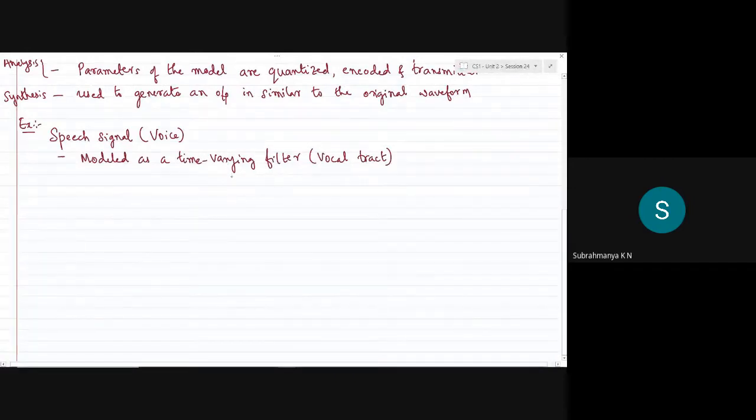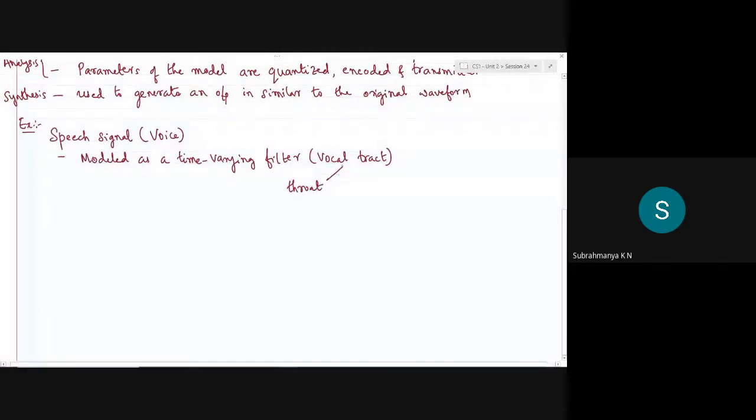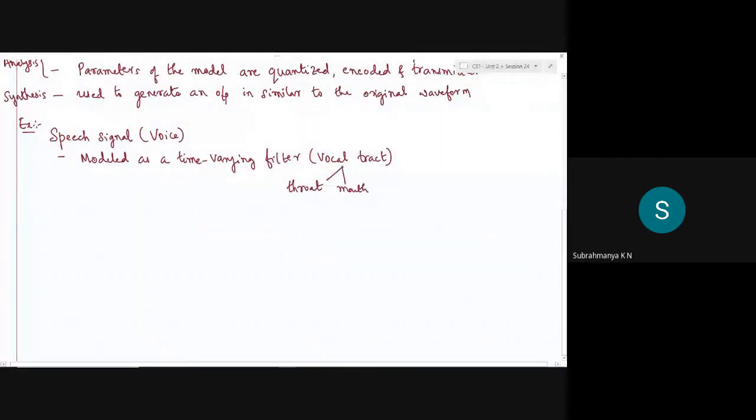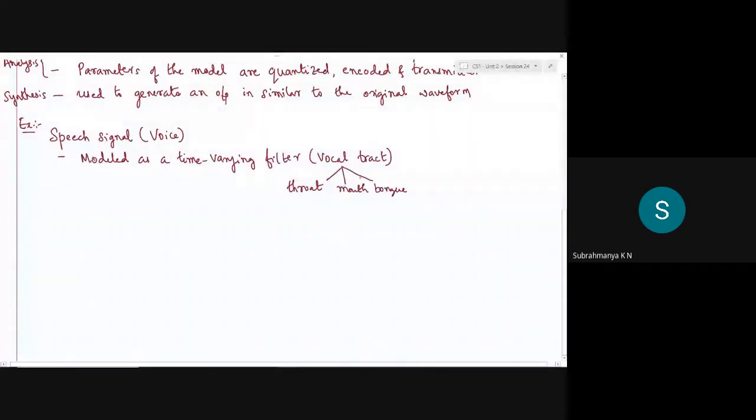The vocal tract here is a combination of several elements in the human system, a composition of our throat, the mouth, the tongue, and our lips, and so on. And if you're involved with certain sounds involving the nose, then also you can say all these human body parts are a composition of our vocal tract.